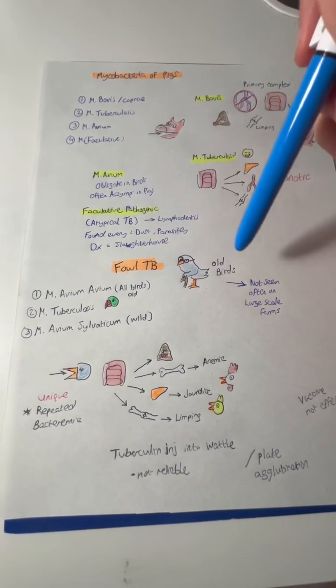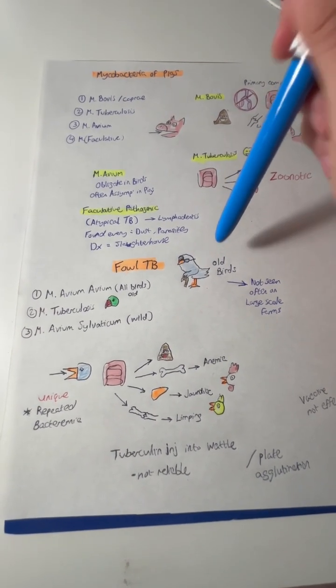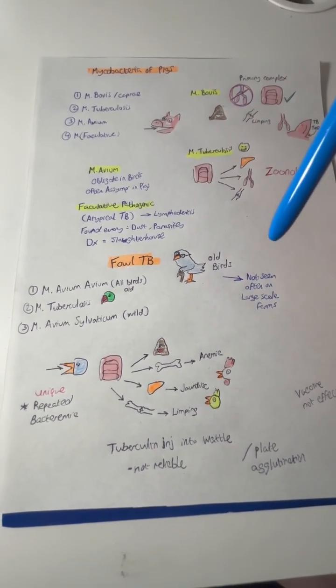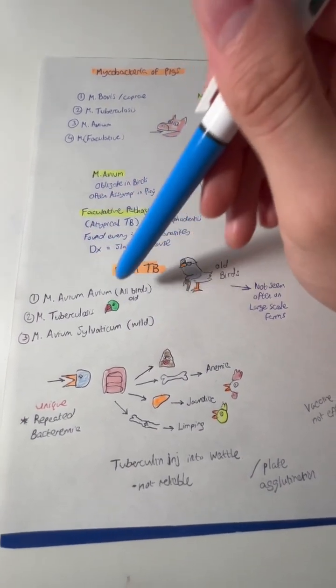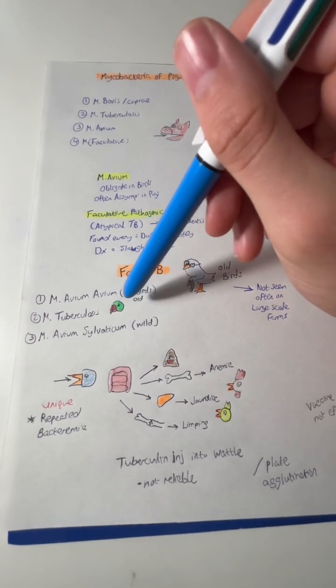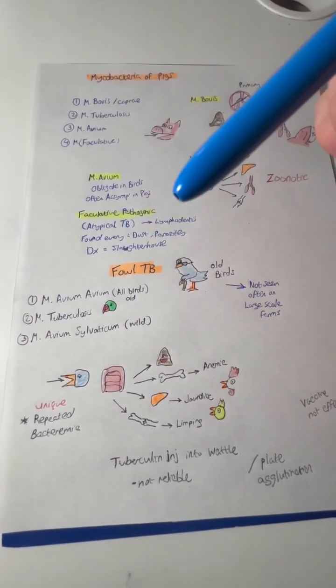It's not found in large-scale poultry farms. This is because the disease takes a long time to develop, so only old birds are affected, and on large-scale poultry farms, the birds are killed young. There are 3 species: Mycobacterium avium, which is found in all birds. Then Mycobacterium tuberculosis can be found in parrots or caged birds living beside humans. And then Mycobacterium avium sylvaticum is found in wild birds.